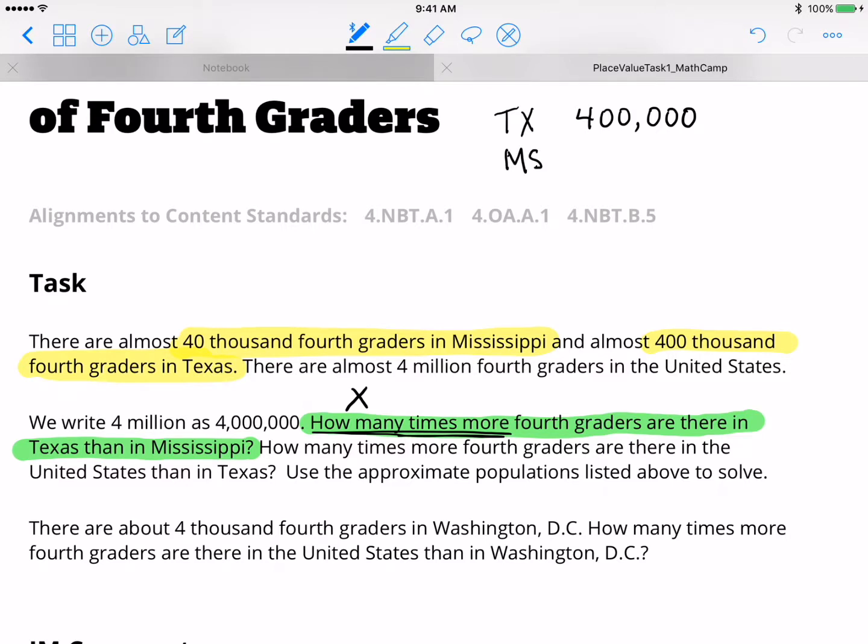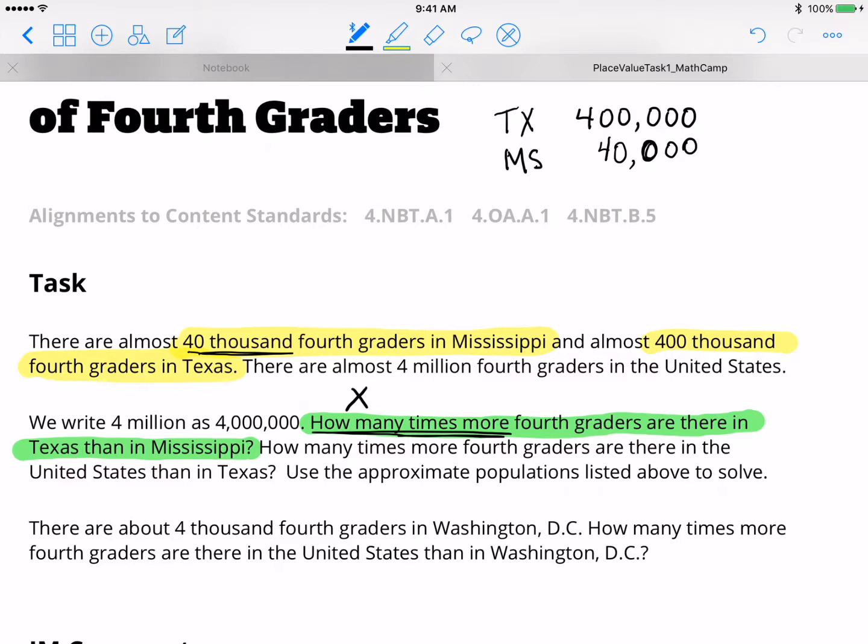Then what I want to do is line up all digits according to their place value. If we look again, there are almost 40,000 fourth graders in Mississippi. So I want to write 40,000 underneath my 400,000, just like this. So now you can see each place value is lined up so that I can compare.